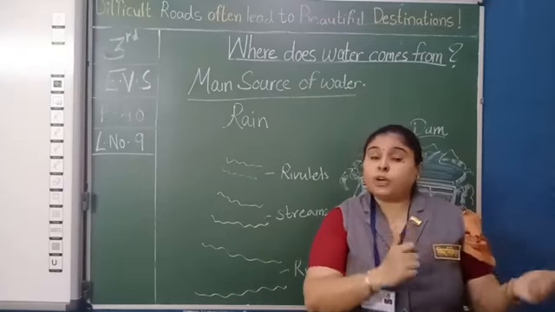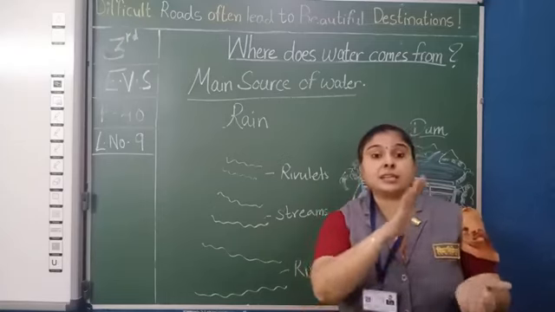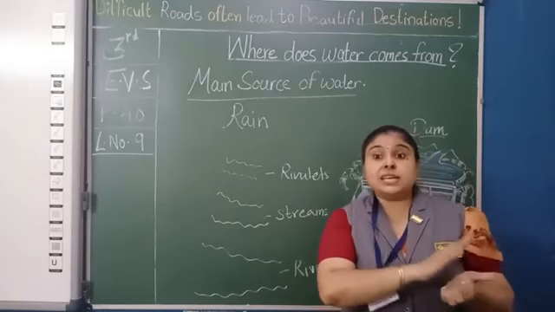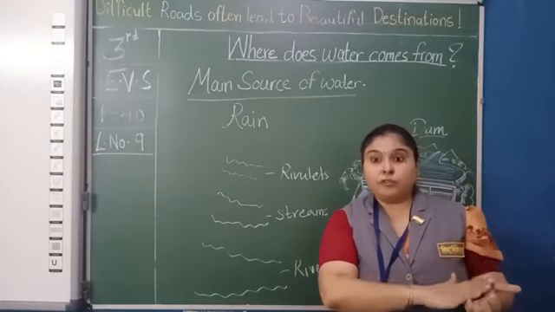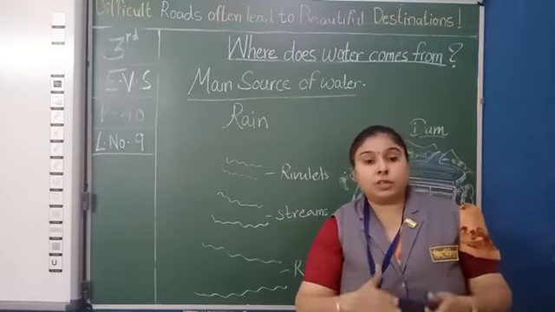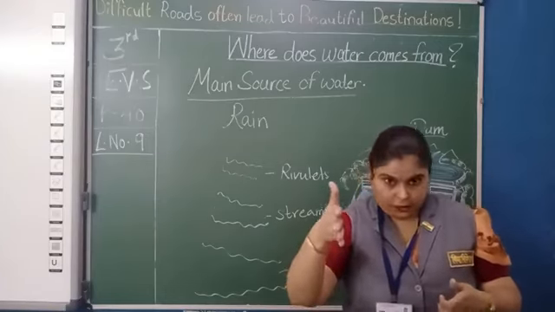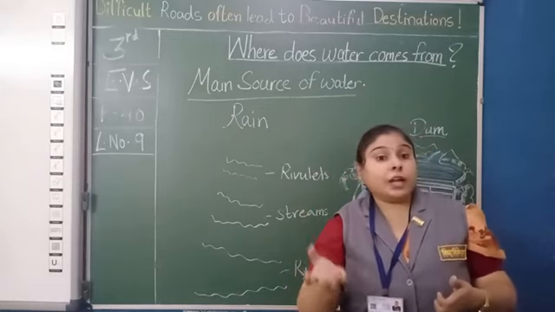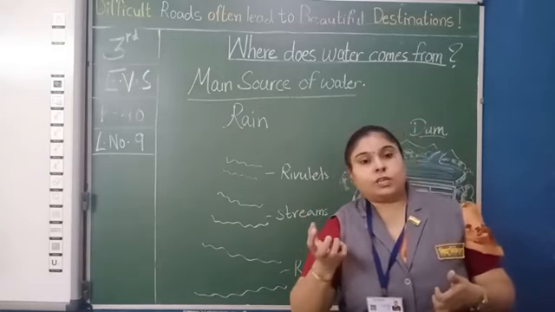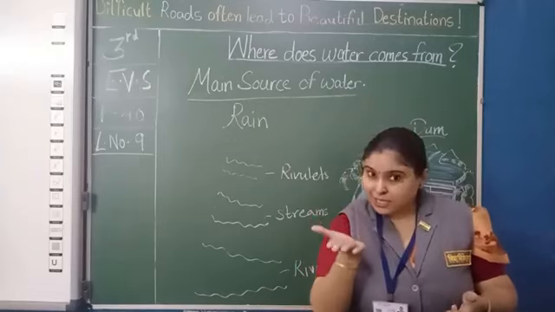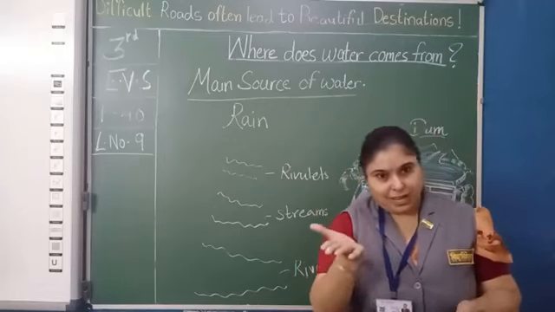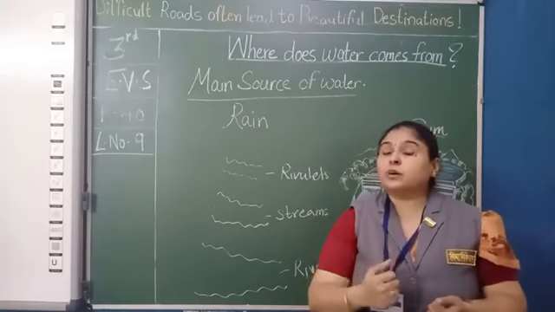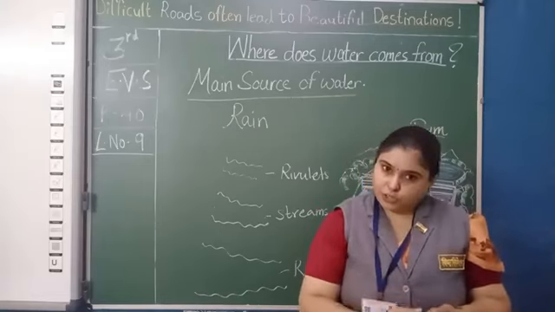Clear that? Ponds and lakes contain still, standing water. It cannot flow. Whereas streams, rivers and rivulets mainly have flowing water. So river, lake, rivulet, what happens when it rains? The water level rises up. Understood? So rain is the main source of water.